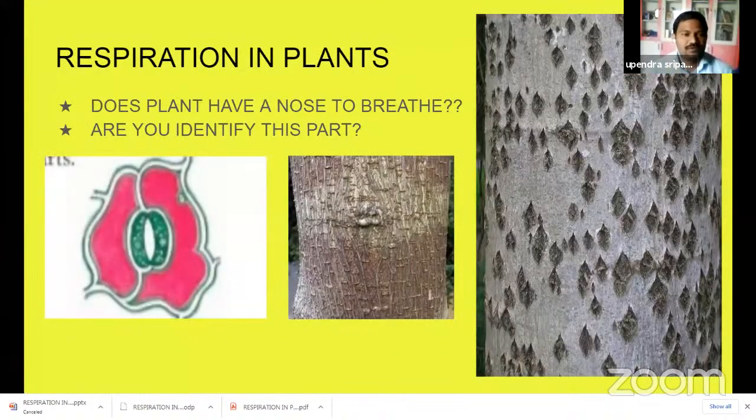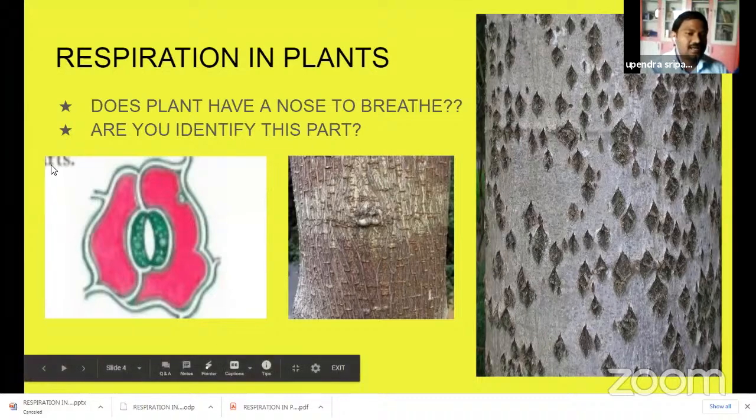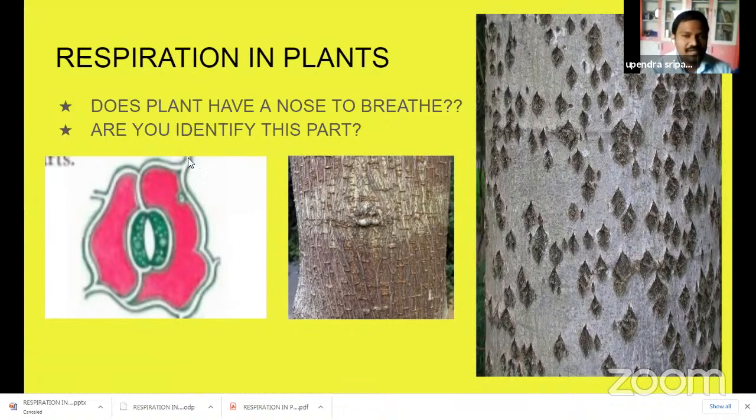So observe, can you identify this diagram? We already know this diagram from previous classes, four years ago in 6th class. This part is present in leaves. Can you identify the name of this part? This part is the stomata. Yes, stomata, which is present in the leaves. So what is the importance of stomata? Let me discuss it in the next slides.